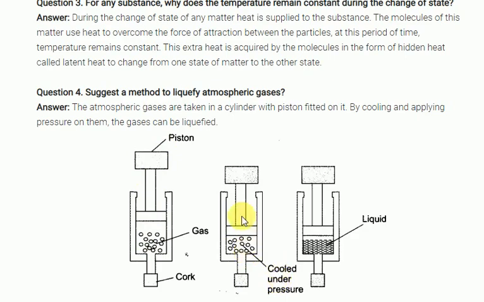When you decrease the temperature and apply high pressure, the gas becomes a liquid. By applying high pressure and low temperature, gases can be converted into liquid. This is called the liquefaction of the gas.